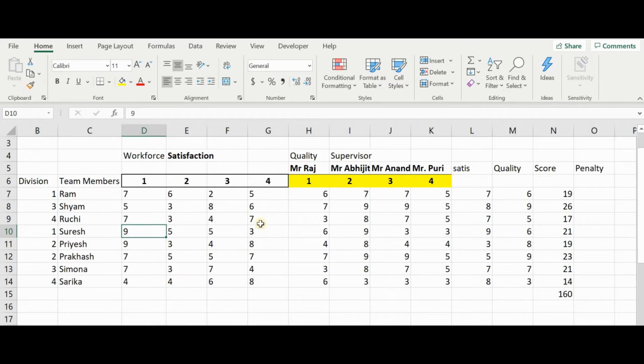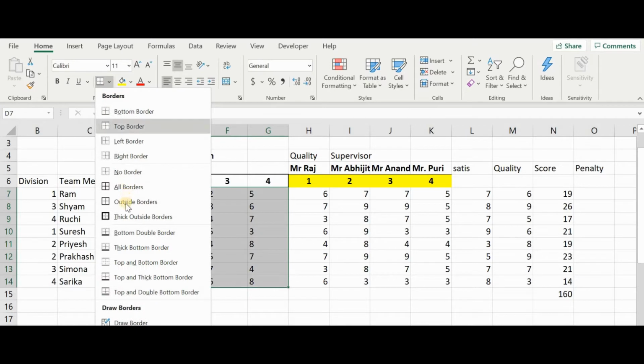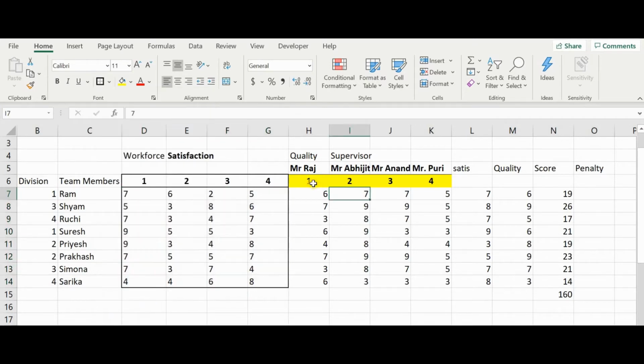Similarly, I think you understood. So Prakash is equally inclined to join project 1 or project 4. That's how it is for the workforce. This is for the team members, the options that the team members have expressed. Now come to the right side.